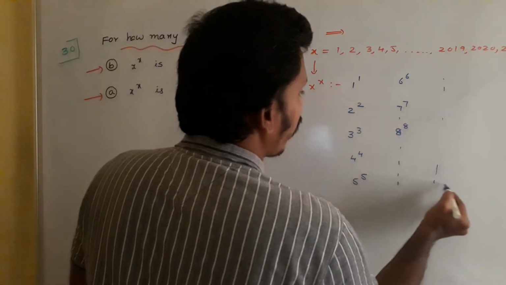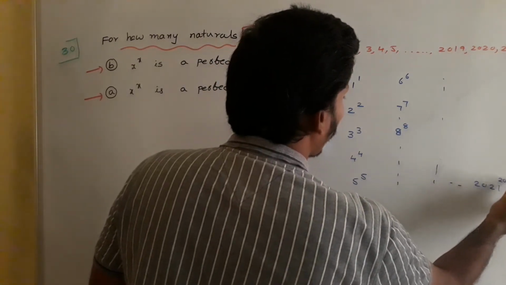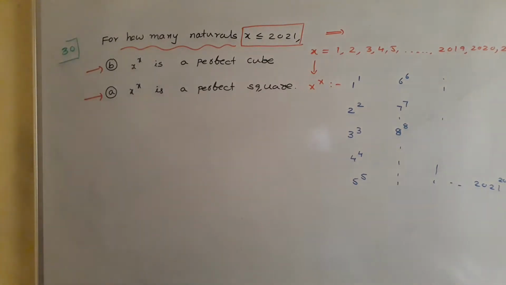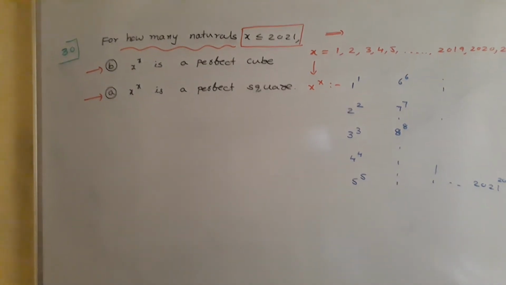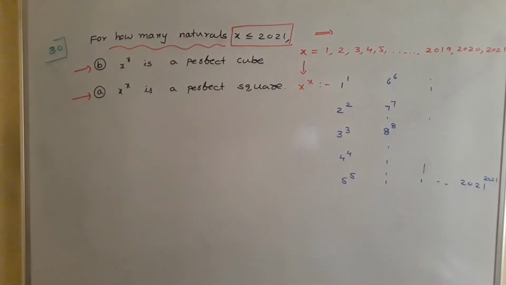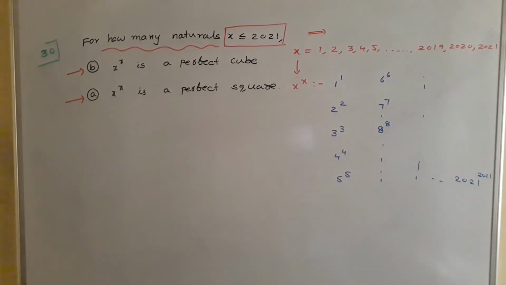If you continue, at the end you will face 2021 power 2021. So there are 2021 possibilities for x, and as well 2021 possibilities for x power x.